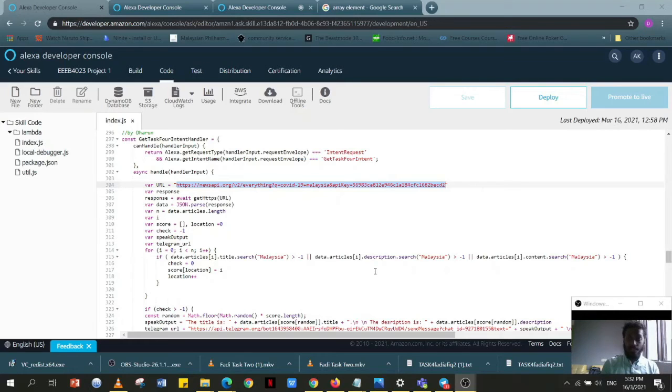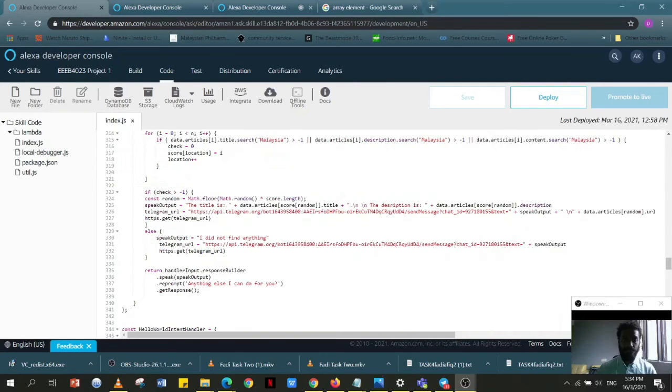So since now the value is at 0, the if loop will continue next. Under the if loop, as you can see, we have initialized a new constant random, which simply picks any random integer in the score array.